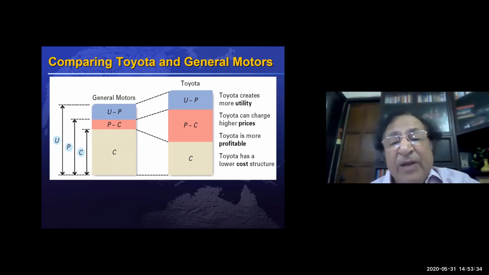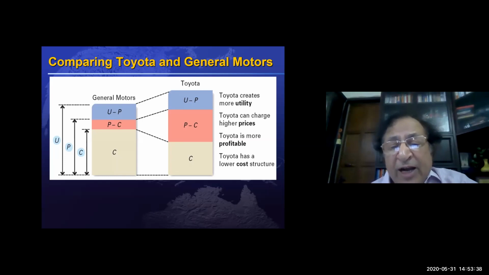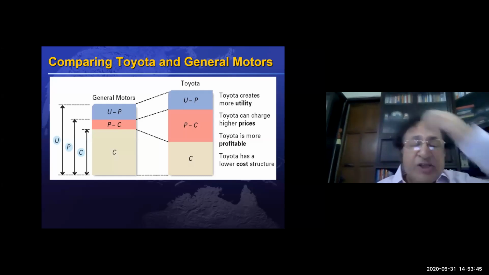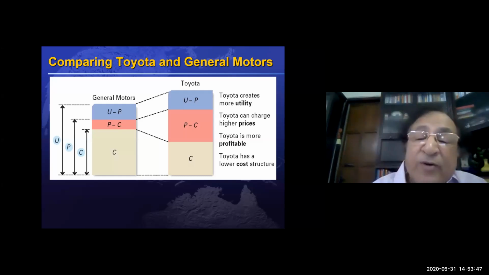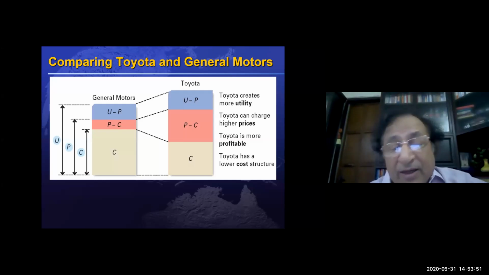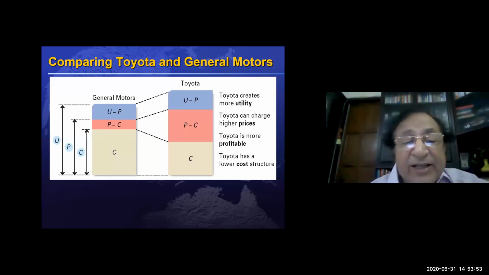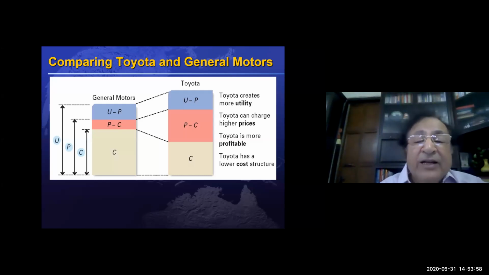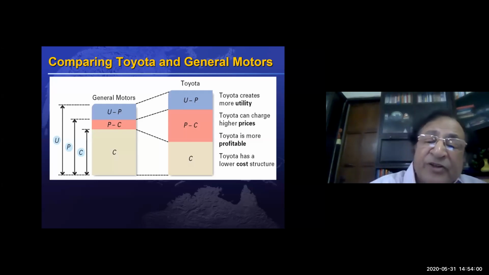That is primarily because Toyota can charge a much higher price. Also, Toyota has been able to reduce the cost. It is a low cost manufacturer. Toyota spends about 32 hours of labor for each car, while General Motors spends about 34 hours of labor per car. That means the cost of manufacture is also low.